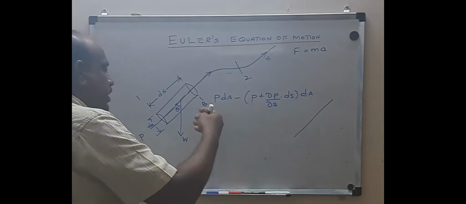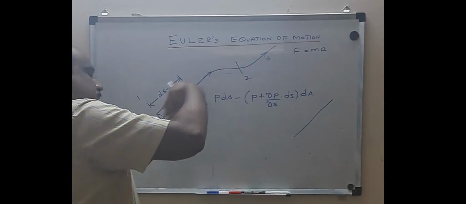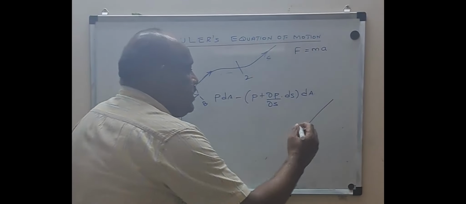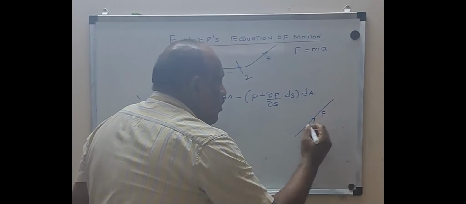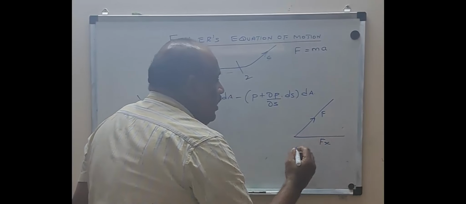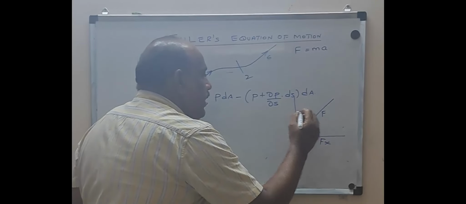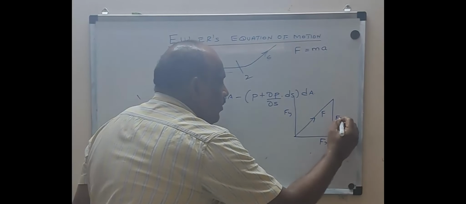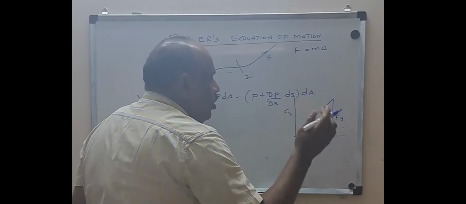But I want to know what is the corresponding component in the direction of the streamline. Now this is the resultant force, so what is the corresponding horizontal component? This component will be Fx, and this component will be my Fy. Both are the same. Okay, I hope you got it.